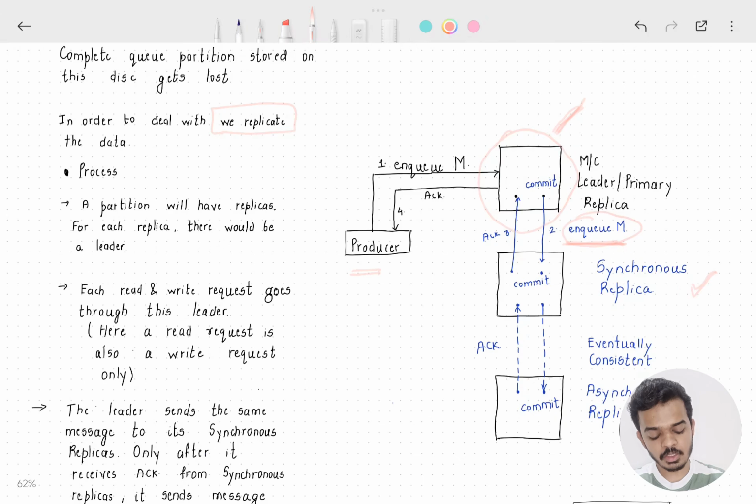Once the synchronous replica has recorded this particular log into itself, it will send an acknowledgement to the leader that I have recorded this log and you can go ahead. Now once the leader has received the acknowledgement from the synchronous replica, it will send the acknowledgement back to the producer that your message has been enqueued.